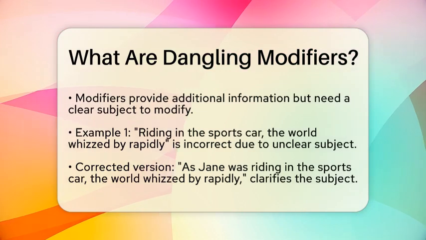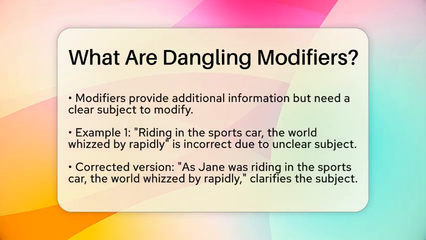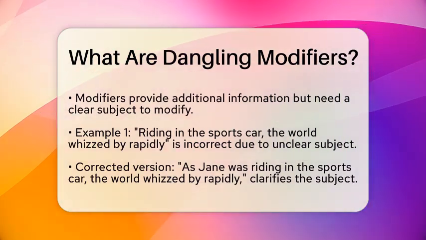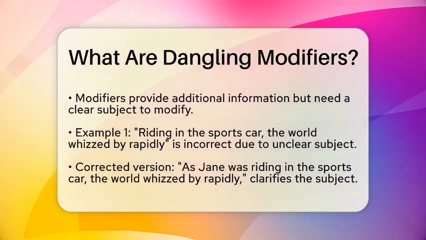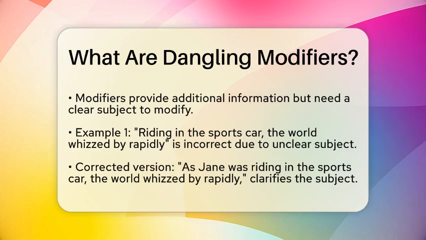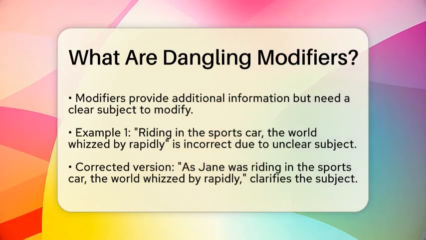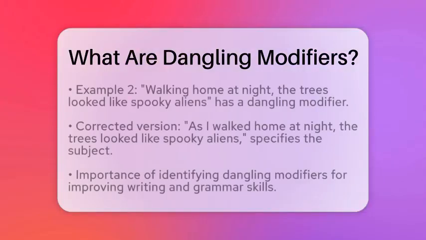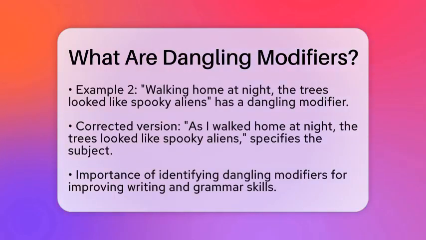An incorrect example would be, "Riding in the sports car, the world whizzed by rapidly." Here, "riding in the sports car" is a dangling modifier because it does not specify who is riding in the car. In the corrected version, "As Jane was riding in the sports car, the world whizzed by rapidly." Jane is clearly the subject performing the action of riding.